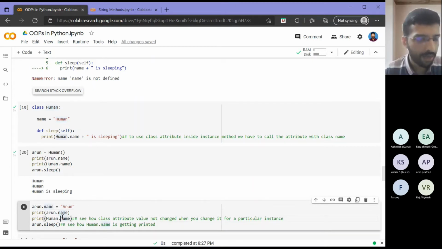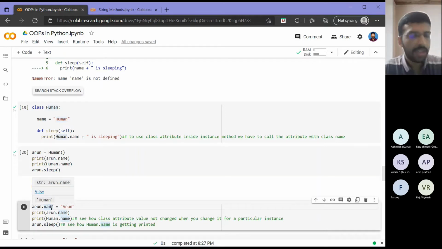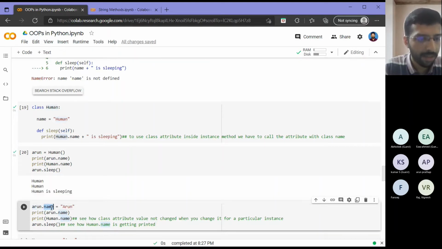I am again defining my instance attribute called name. I am naming it as Arun. But as you can see, earlier this used to create an instance attribute. But this time the class already has an attribute called name. So basically, I am not creating an object attribute here. I am overriding the class attribute associated with the object Arun. So I am renaming. Okay, don't worry about those details much.